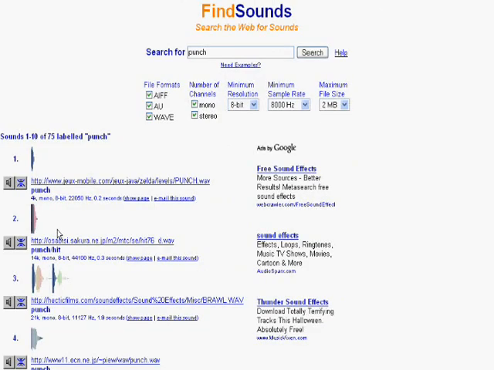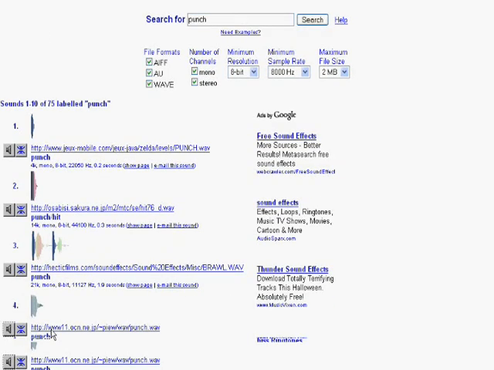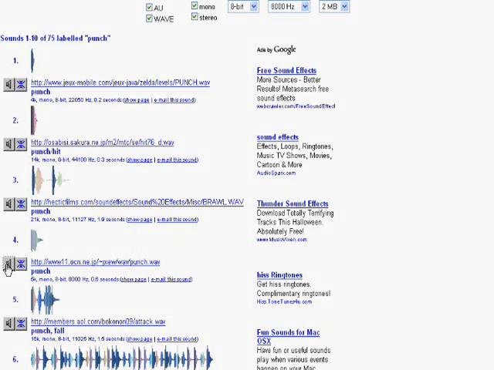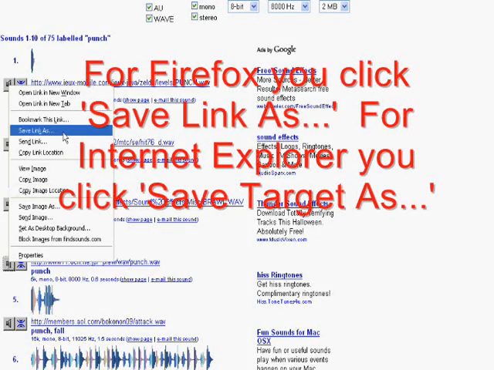And then, once you find the right sound, right click on this little speaker right here, and you click save link as.